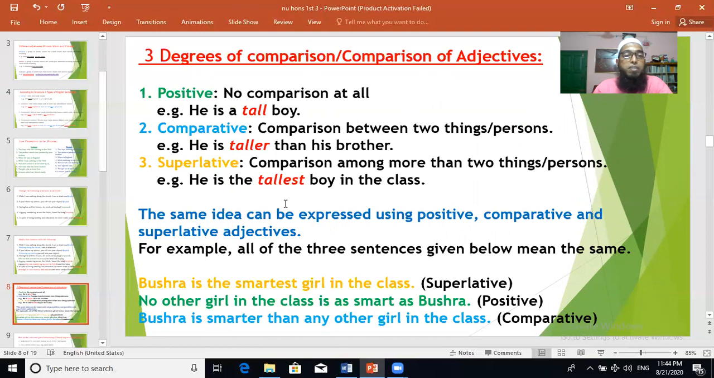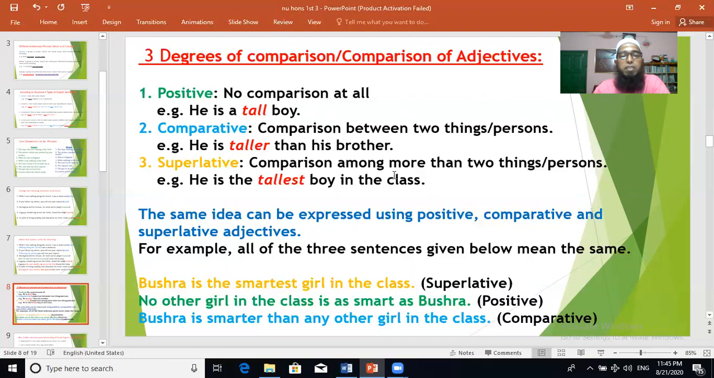I'm changing the degrees. So there are 3 degrees: positive, comparative, and superlative. Positive degree means no comparison at all. For example, he is a tall boy. Tall is positive degree. There is no change, no comparison. Comparative degree is comparison between 2 things or persons. That means when we compare between 2 things or persons, then it is comparative degree. Like he is taller than his brother. So tall is positive, taller is comparative. He is taller than his brother.